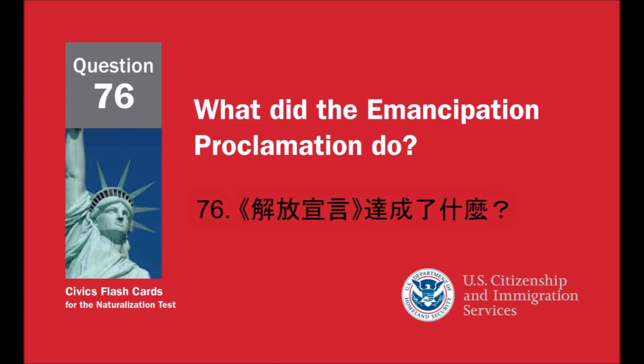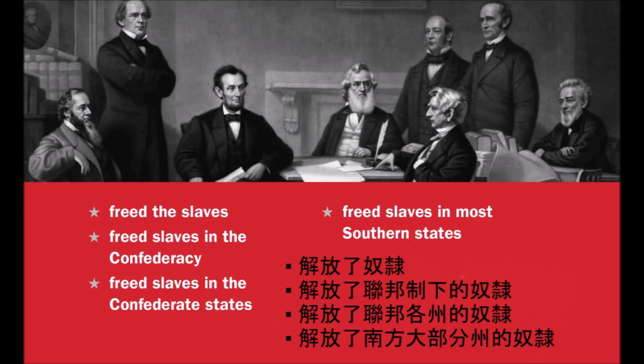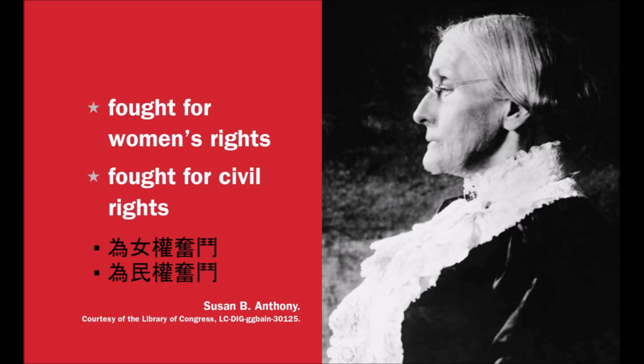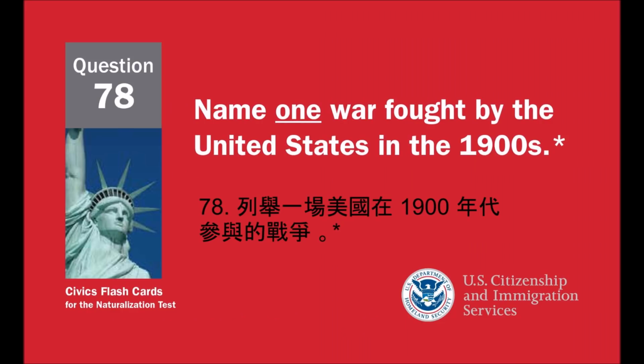What did the Emancipation Proclamation do? Freed the slaves. Freed slaves in the Confederacy. Freed slaves in the Confederate States. Freed slaves in most southern states. What did Susan B. Anthony do? Fought for women's rights. Fought for civil rights. Name one war fought by the United States in the 1900s.